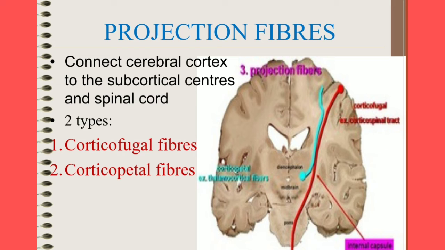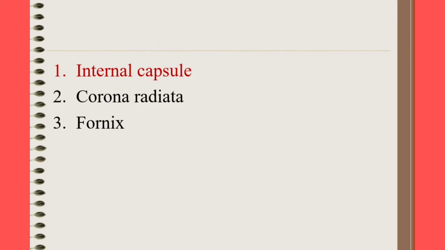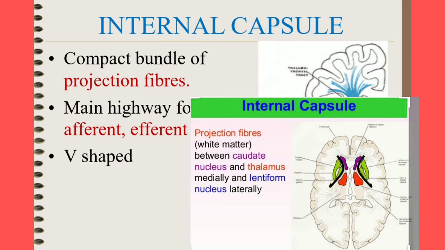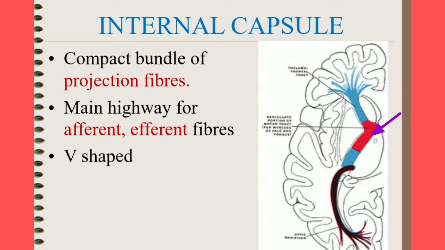There are two types of fibers: corticofugal fibers and corticopetal fibers. The examples for projection fibers are internal capsule, corona radiata and fornix. First, we see about the internal capsule. It is a compact bundle of projection fibers. It is the main highway for afferent and efferent fibers.